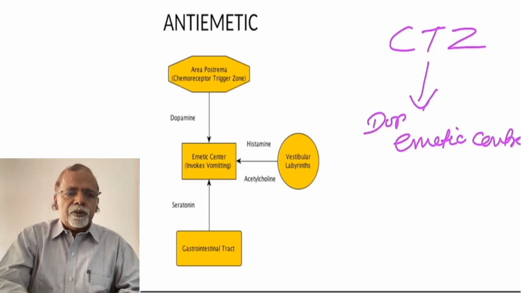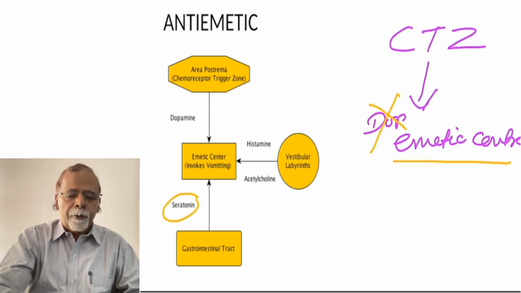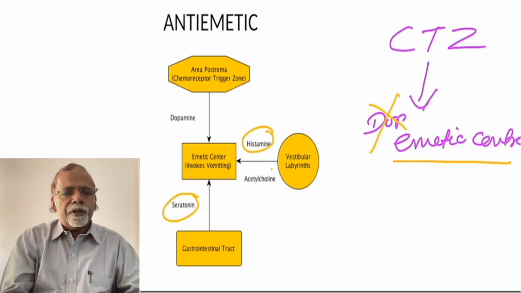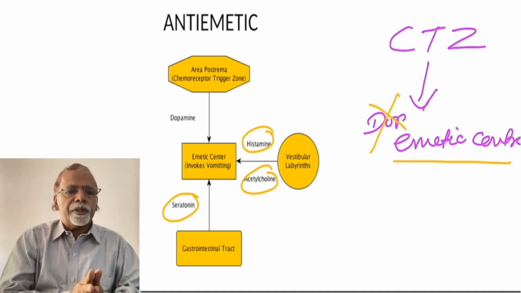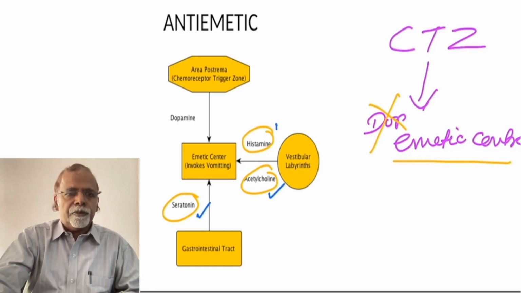Then there are other mechanisms of vomiting: in the vestibular system, histamine and acetylcholine are released, and in the gastrointestinal tract, serotonin is released, and these also act on the emetic center. So drugs with antihistamine action, anticholinergic or antimuscarinic action, or antiserotonin action can also lead to reduction in vomiting.